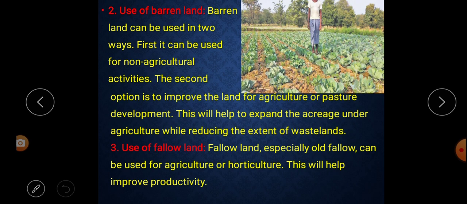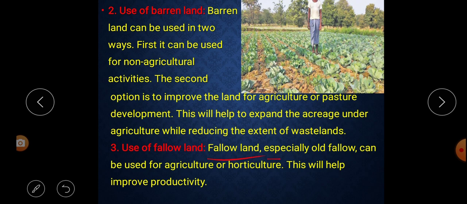So what is the use of barren land? That means barren land can be used in two ways. First of all, it can be used for non-agricultural activities. That means we can construct houses, build a bus stop, or make a factory, industry, or shopping mall, etc. And second, we can improve the fertility of the barren land for agricultural activities and for pastoral development.